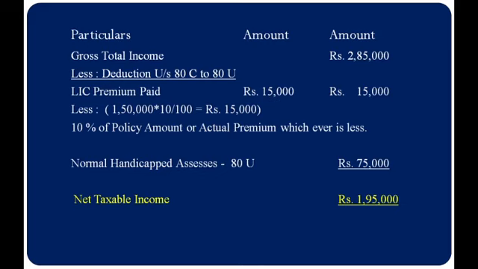Then Mr. X is a normal handicapped person, so deduction under section 80U is applicable. Normal disability 75,000 is to be deducted under 80U. So 2,85,000 minus 15,000 minus 75,000, the net taxable income was rupees 1,95,000. So this is the way we have to find the deduction under section 80U.